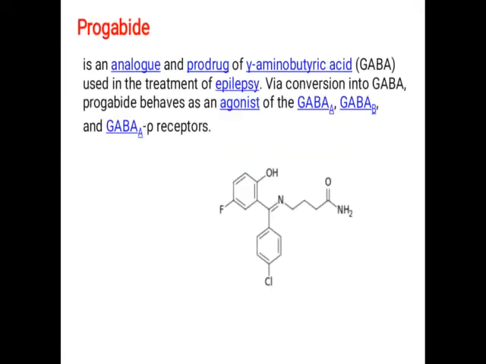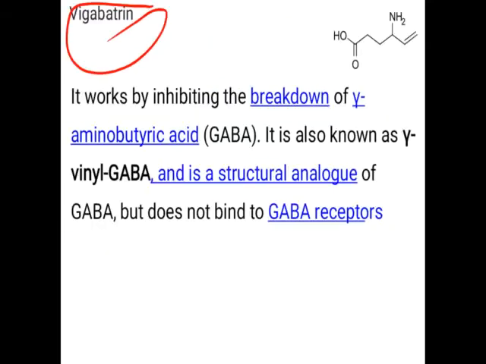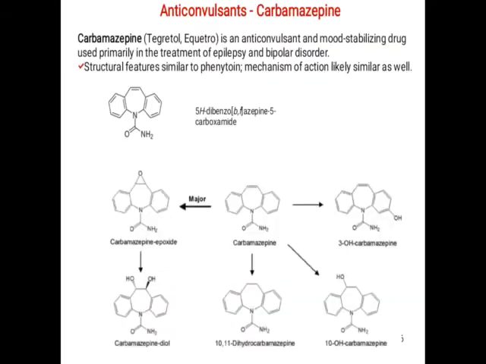Okay, so now carbamazepine, which metabolite causes the idiosyncratic reaction? So this is carbamazepine. This carbamazepine epoxide is a toxic metabolite of carbamazepine which is responsible for producing the idiosyncratic disorder. So the answer is carbamazepine epoxide. You have to write down the structure of carbamazepine epoxide. Similarly, phenytoin is also responsible for producing such a side effect.